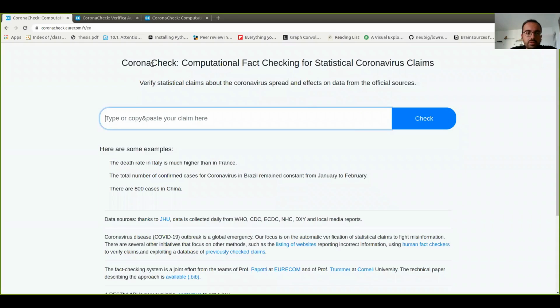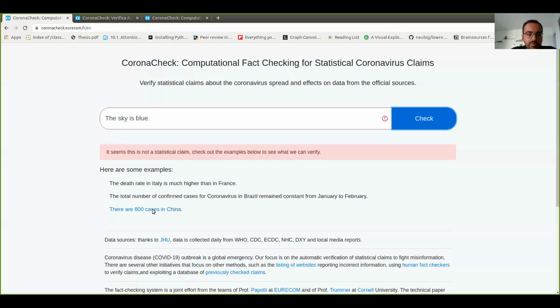We now do a quick demo of Corona Check. We first want to thank Johns Hopkins University for publicly providing the data. Basically, to make the system work, we input a sentence here, click on check, and the system verifies the sentence. At the beginning, we introduce a classifier which predicts if the input sentence is actually a statistical claim related to coronavirus or not.